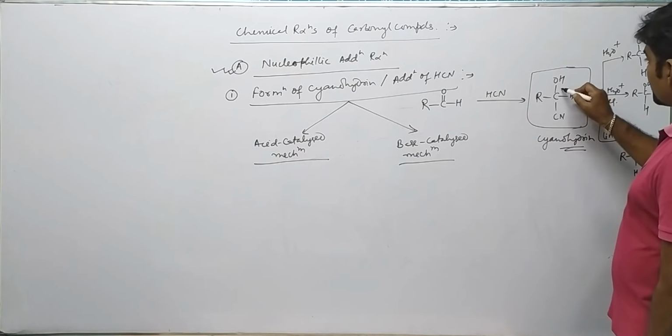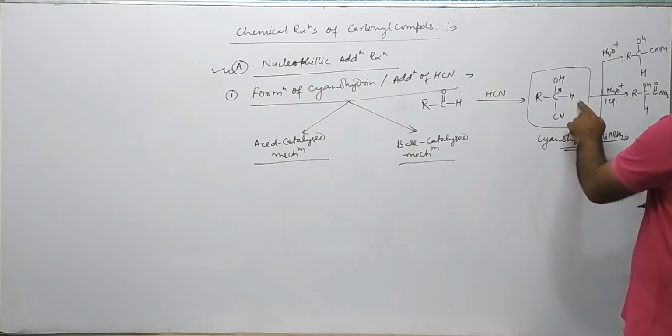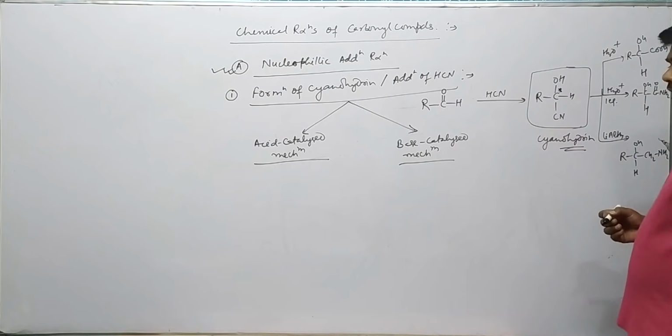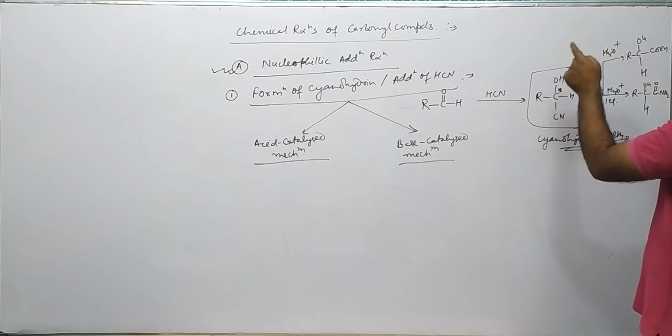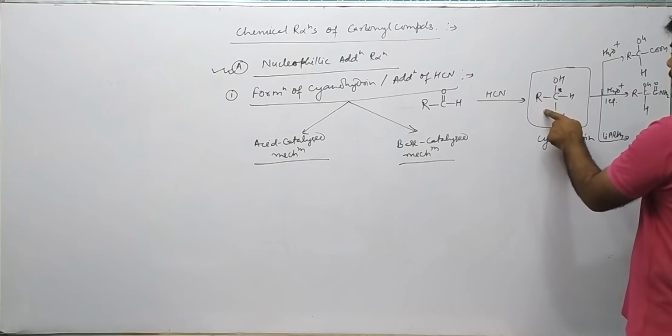See, this carbon is chiral: hydrogen, cyanide, OH and R are different. Therefore, there is formation of both rectus as well as sinister configurations.